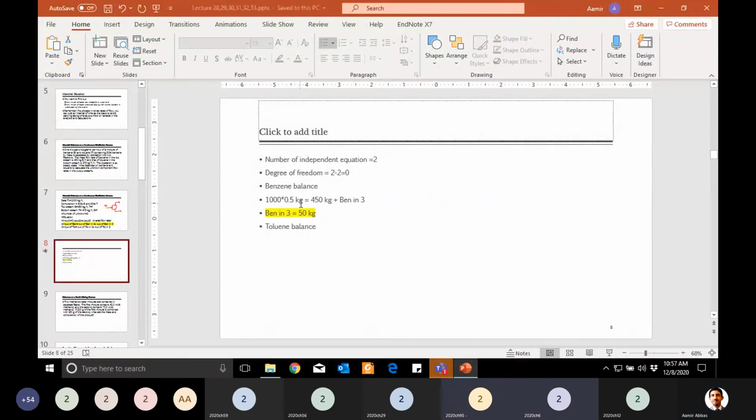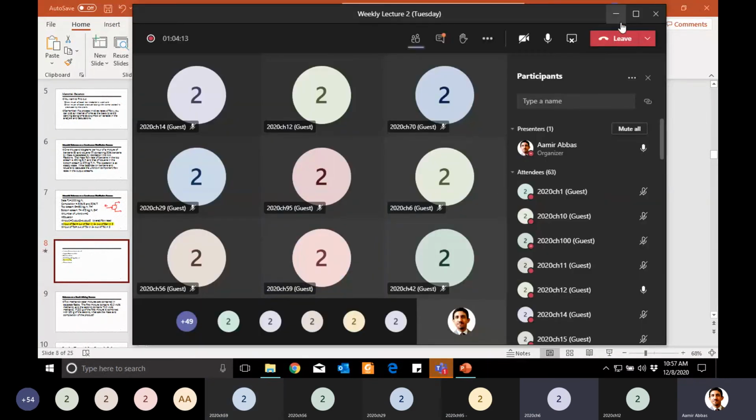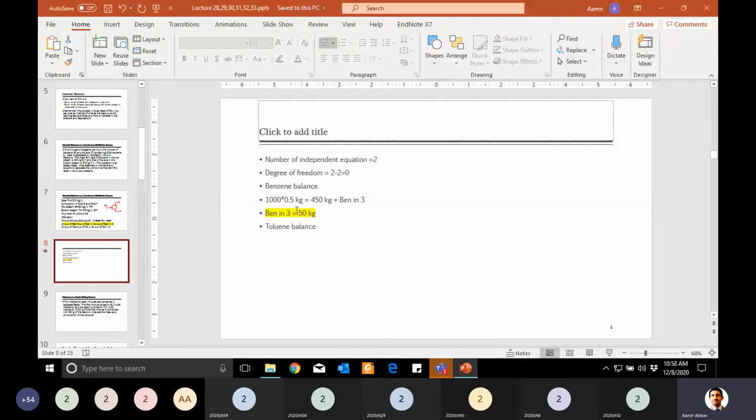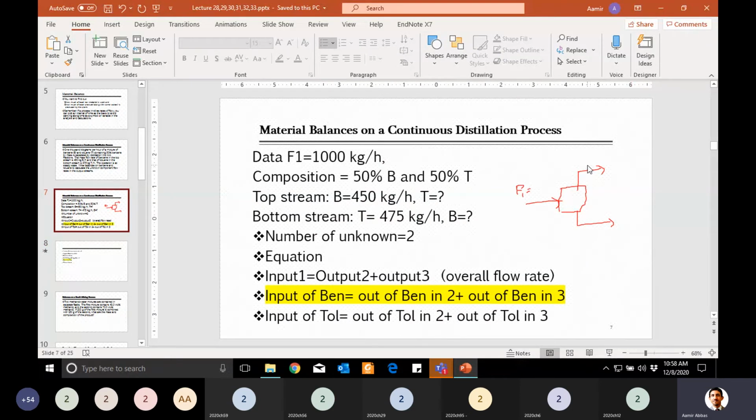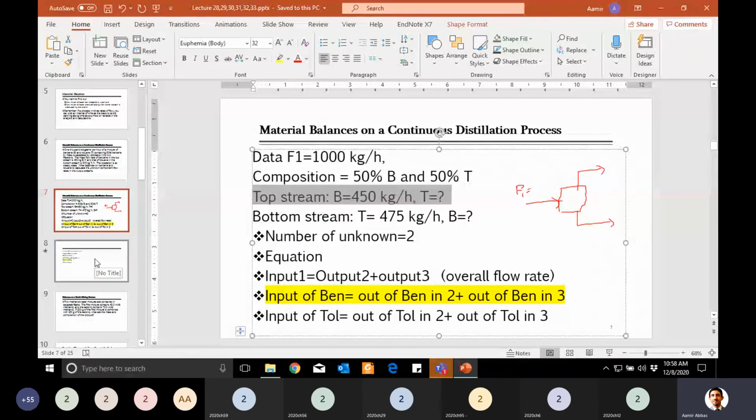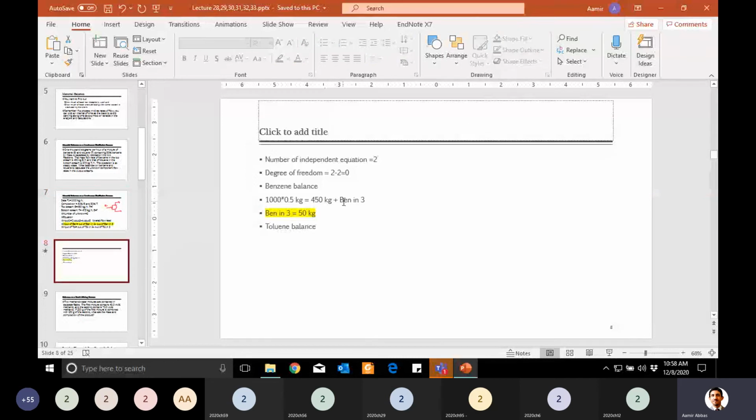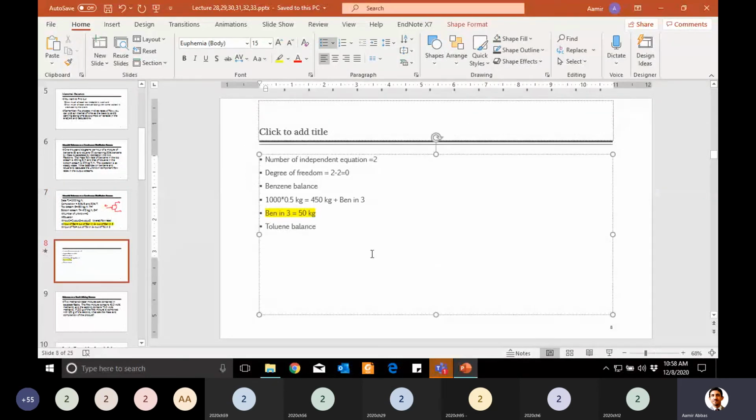Its mass fraction is 0.5, and multiply with the total flow rate, total mass 1000. Total mass is 1000 in the input, so it is overall 500, simple. And in output stream 1 is given, in the top stream it was 450, that was given in the question. Here you can see, maybe you missed the question, so plus benzene in the 3 stream we are looking for, so I have calculated that based on the equation.